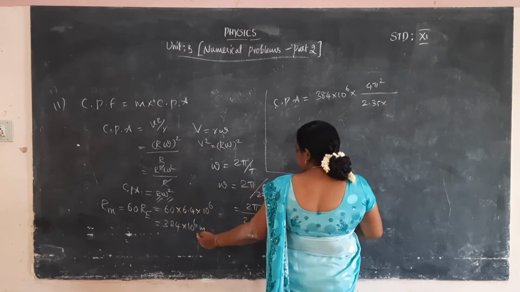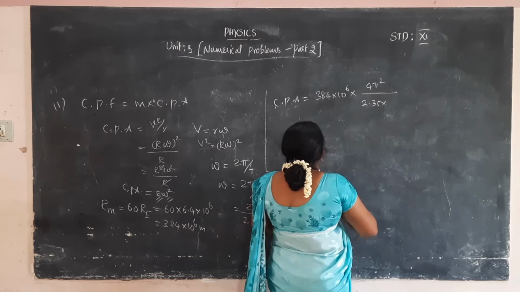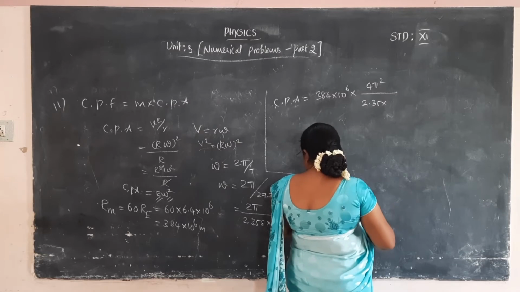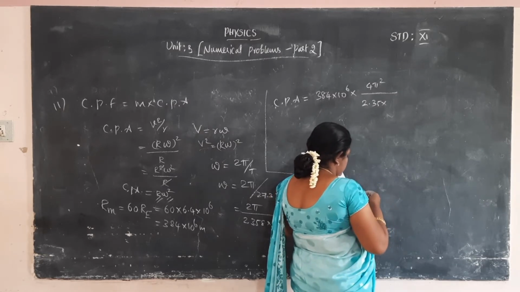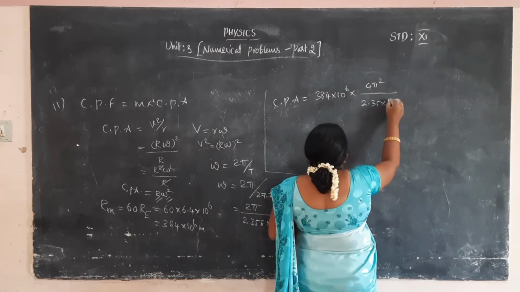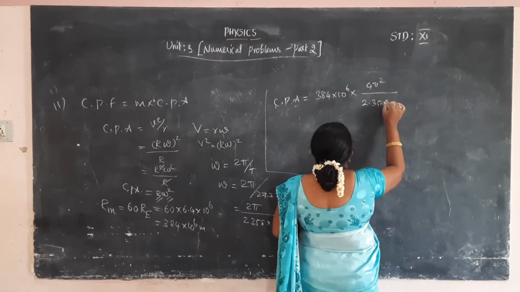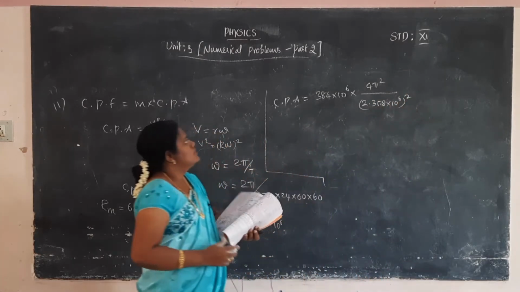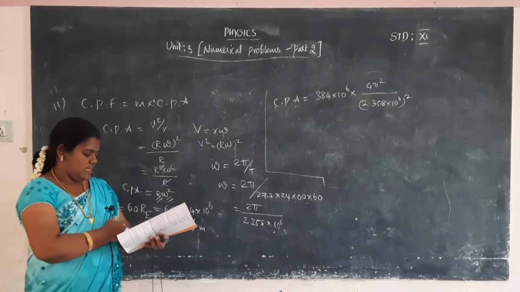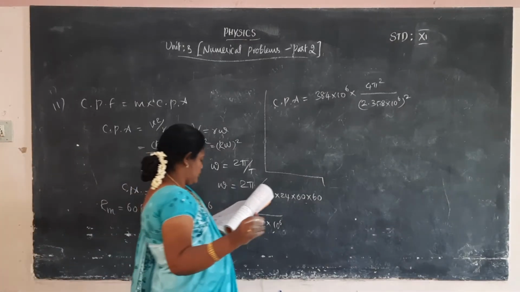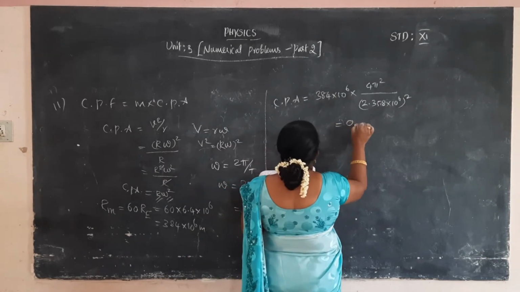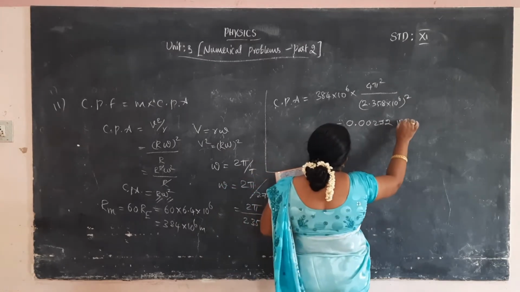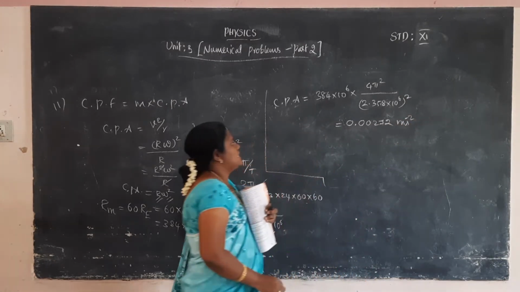The r value is 384 into 10 power 6, and the omega square value is 4 pi square by (2.358 into 10 power 6) whole square. Multiplying all the values, we easily get 0.00272 meter per second square. This is the centripetal acceleration.